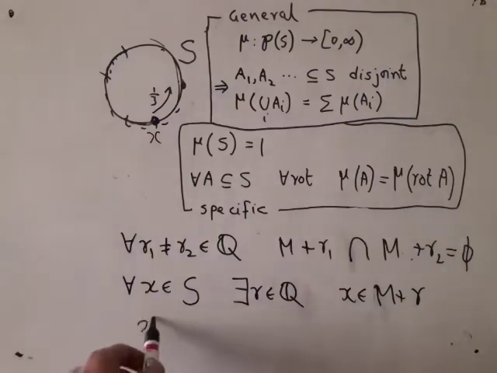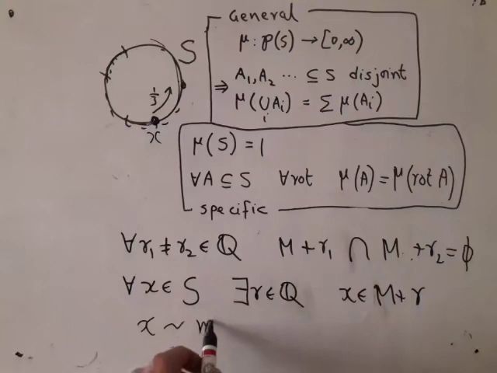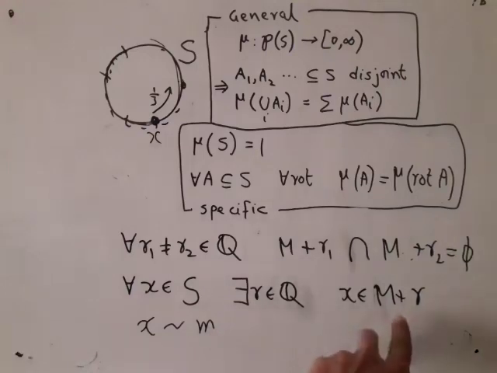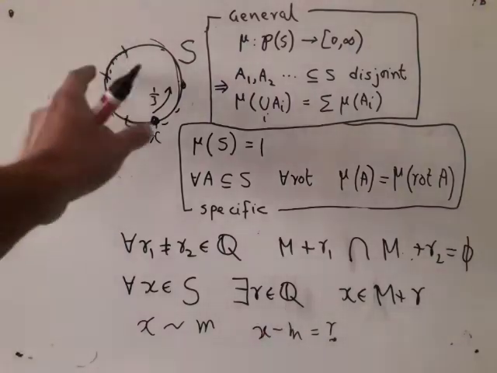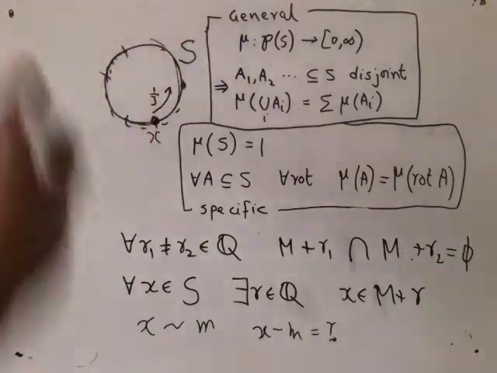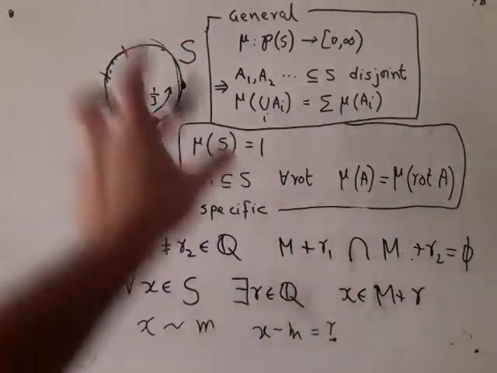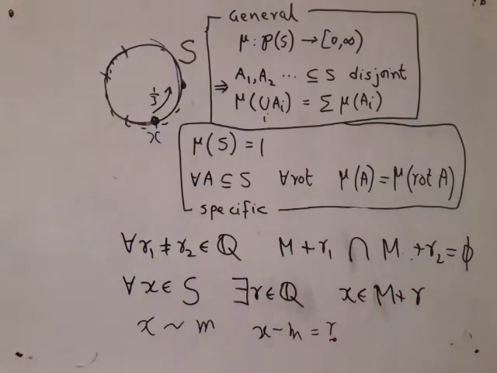So X has something which is in M, and what you do is that you just pick up that particular rotation which will allow this M to come to X. So you have X minus M must be some rational number R, because they are equivalent, and you just choose that R. So everything in S can be covered by some amount of rotation of your set M.